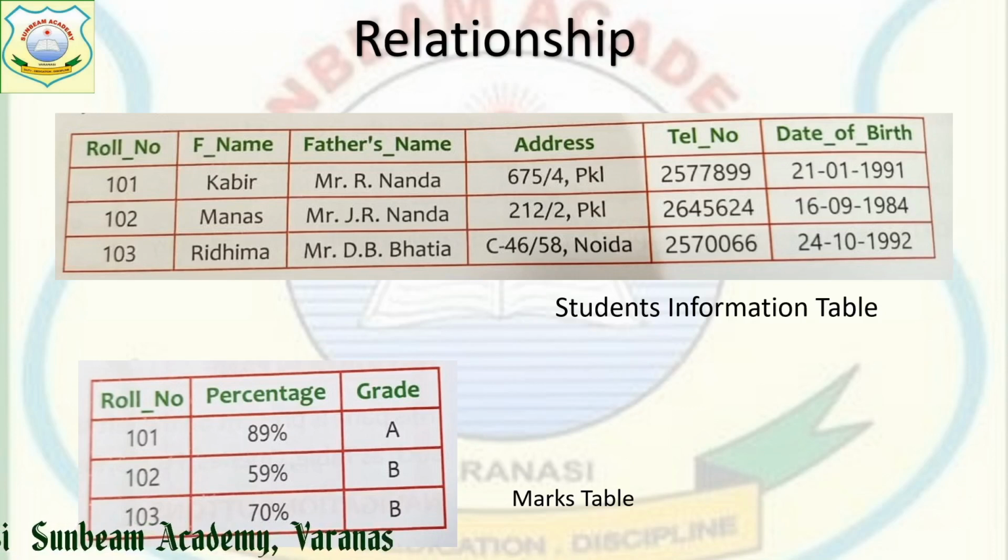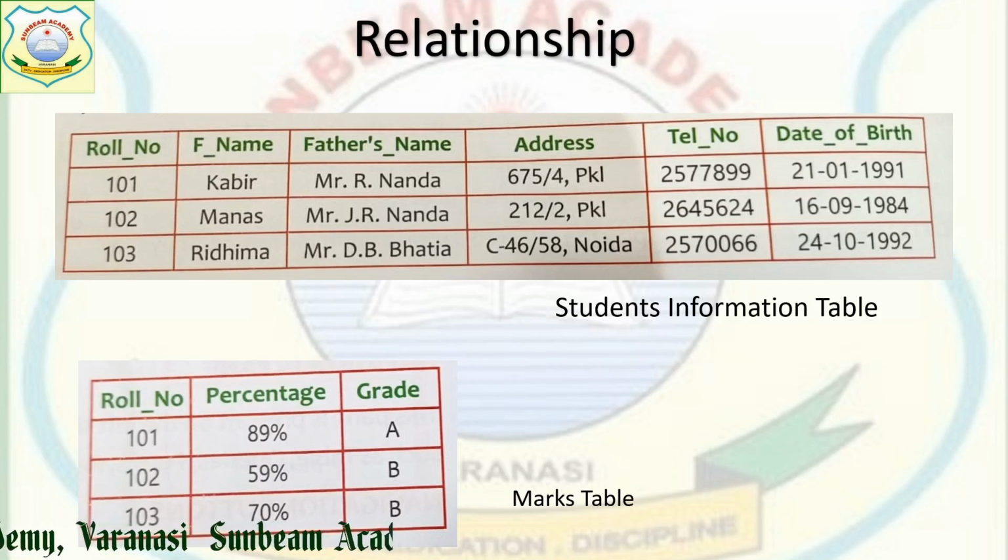Now in these two tables, we can see roll number is common. So we can create a relationship between these two tables using a common field, that is roll number.